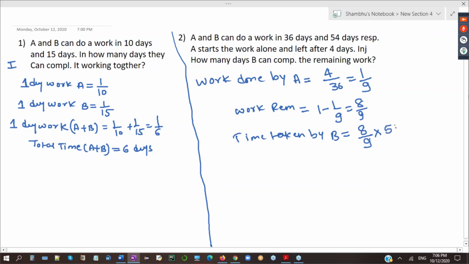He takes 54 days, so 8 into 6, 48 days. So B will complete that remaining work in 48 days. This point I had explained, right? When some work is left and a new person will complete that. This is the first method.